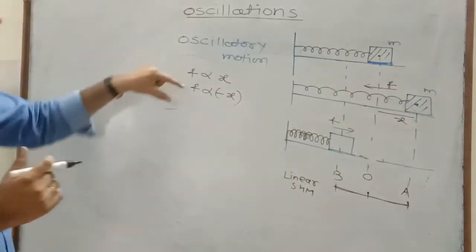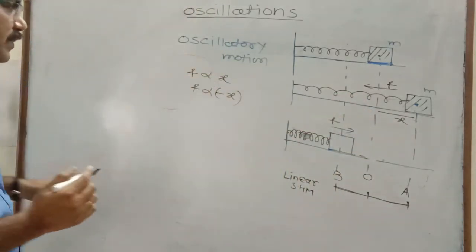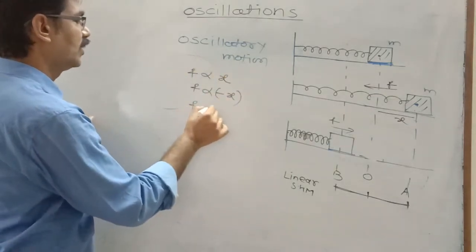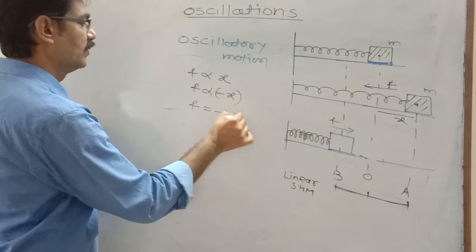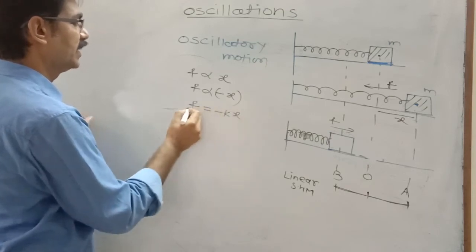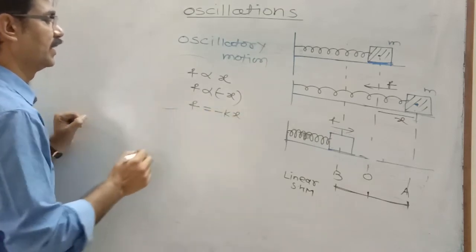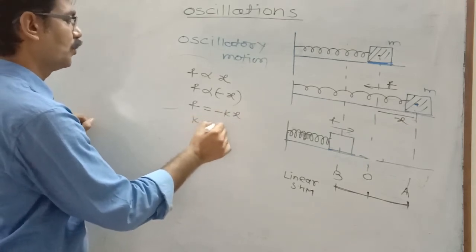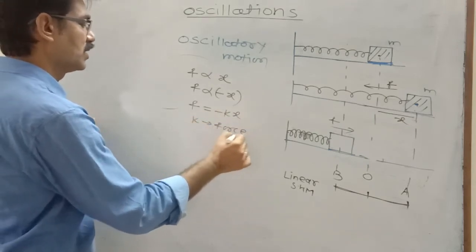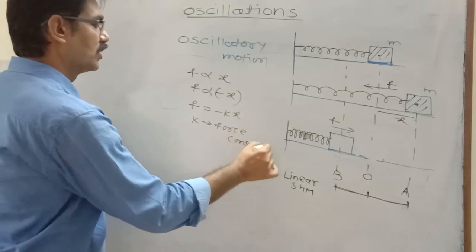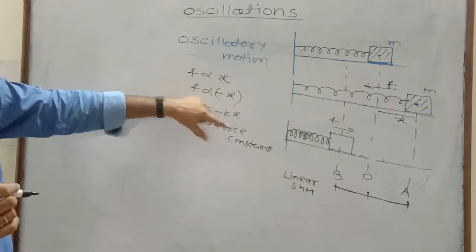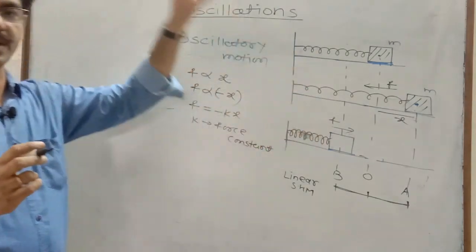Therefore it is always opposite to the displacement, and from this we can write F = -kx, where the negative sign indicates that F and x are oppositely directed, and k is called the constant of proportionality. It is called the force constant. It depends upon the elastic property of the spring.